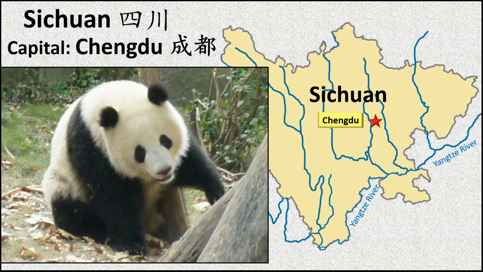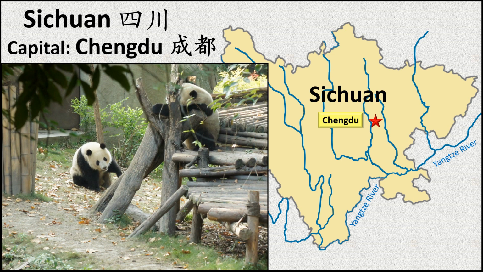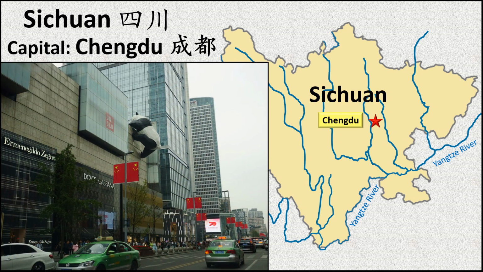The giant panda, which has become a symbol of China, is native to Sichuan province, and the famous Chengdu Giant Panda Breeding Research Base is located just outside Chengdu. The image of this adorable black and white bamboo-eating mammal is to be found all around the city.